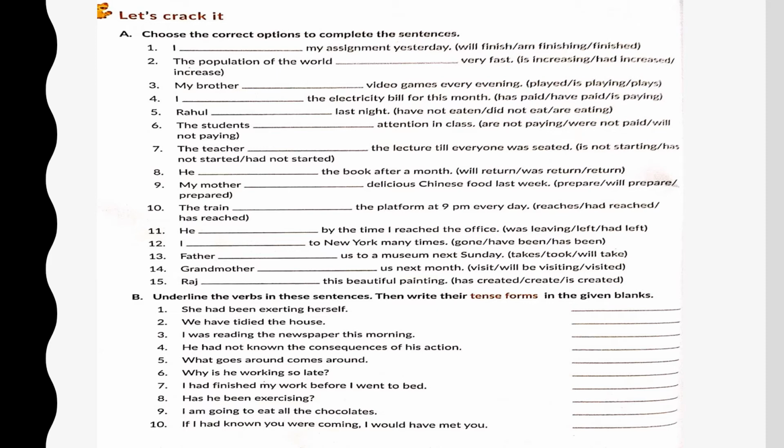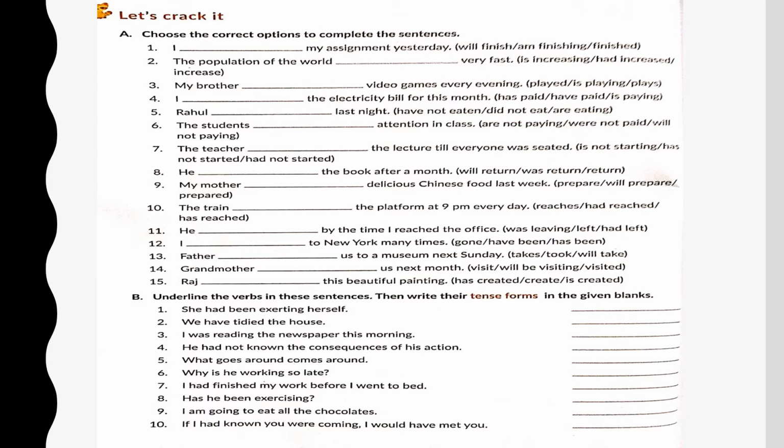Come to exercise B. Underline the verbs in these sentences, then write their tense forms in the given blanks. Okay, so we are going to underline the verbs. She had been exerting. This is the verb, had been exerting. And which form of the tense is it? Had been. Had is past, been perfect continuous. Past perfect continuous.